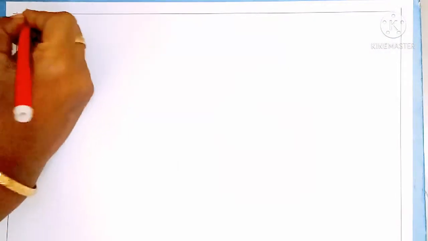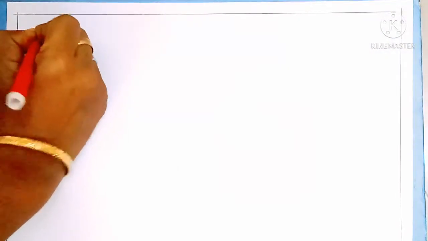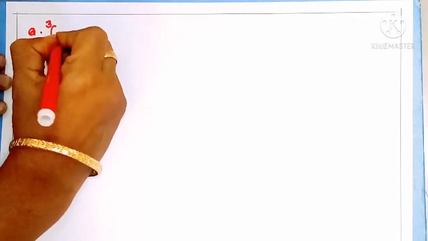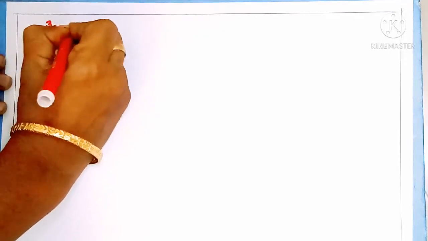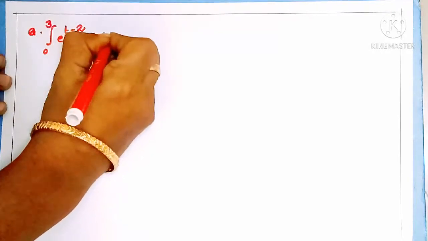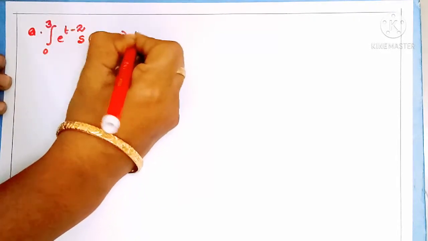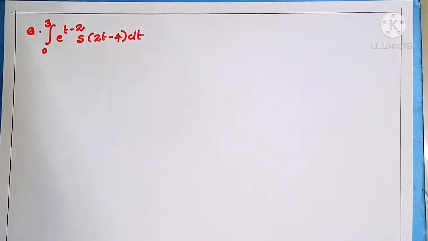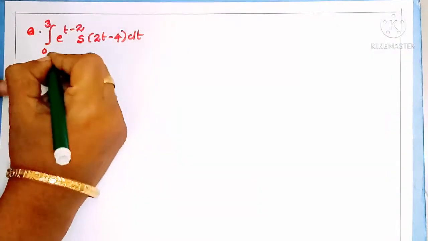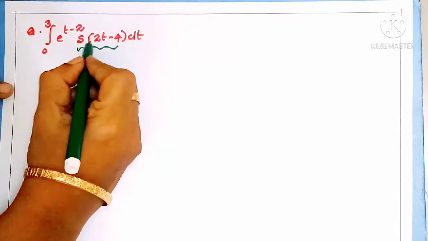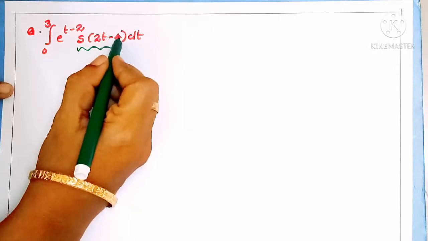Next problem: the integral from 0 to 3 of e raised to t minus 2 into del of 2t minus 4 dt. If you consider this function, here we have an impulse signal del of 2t minus 4.